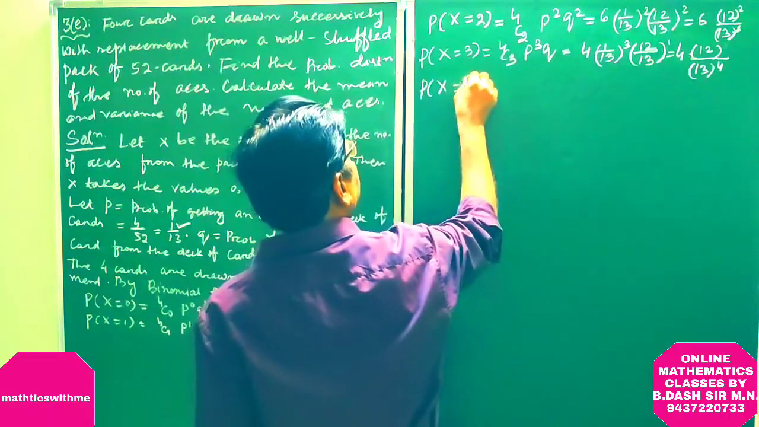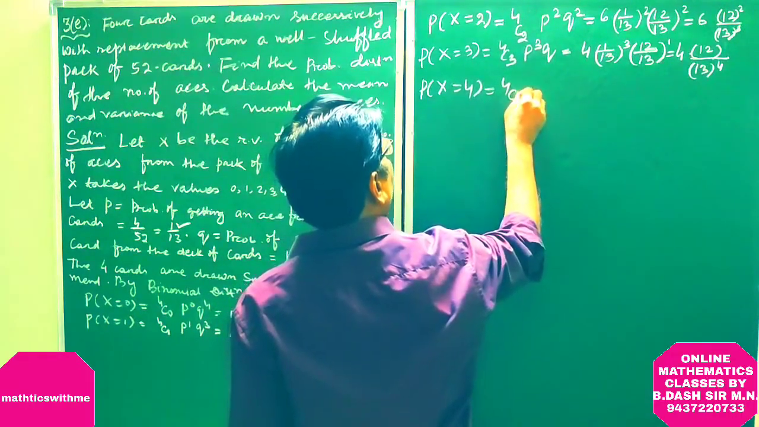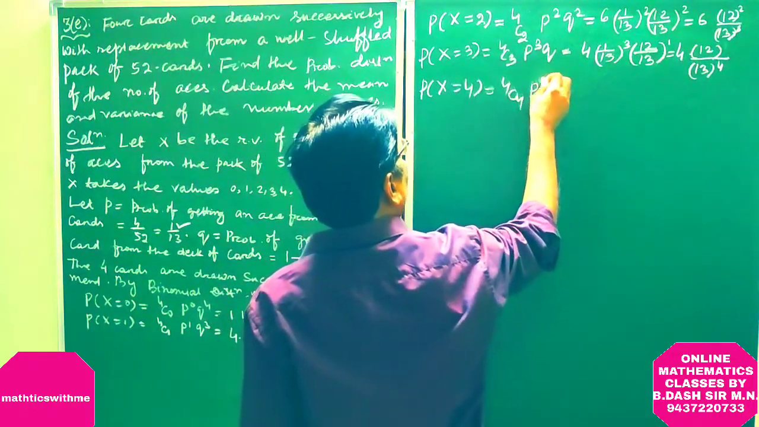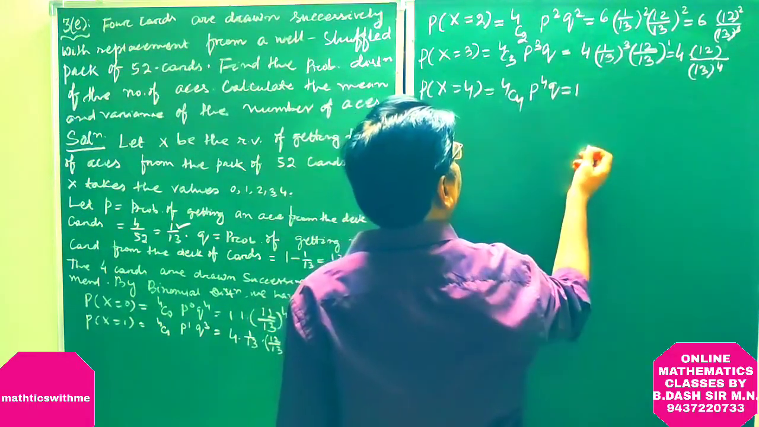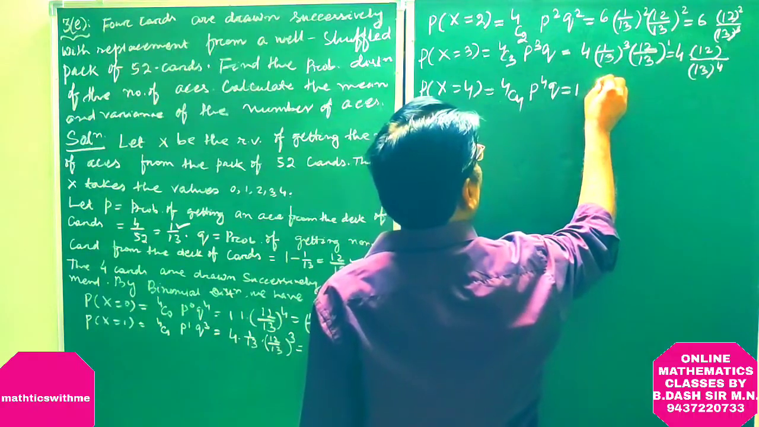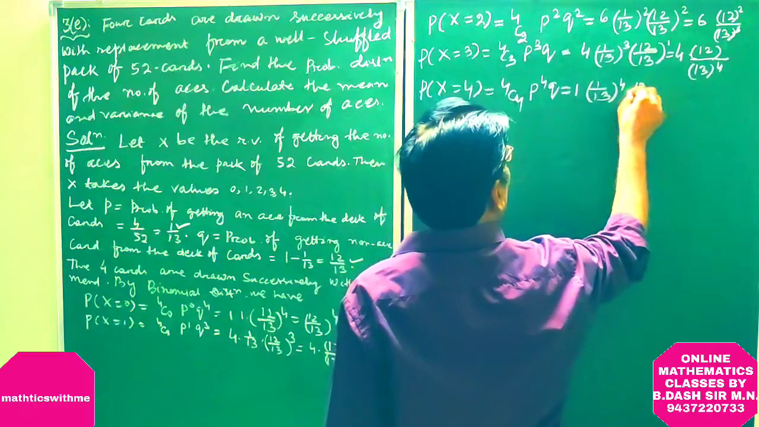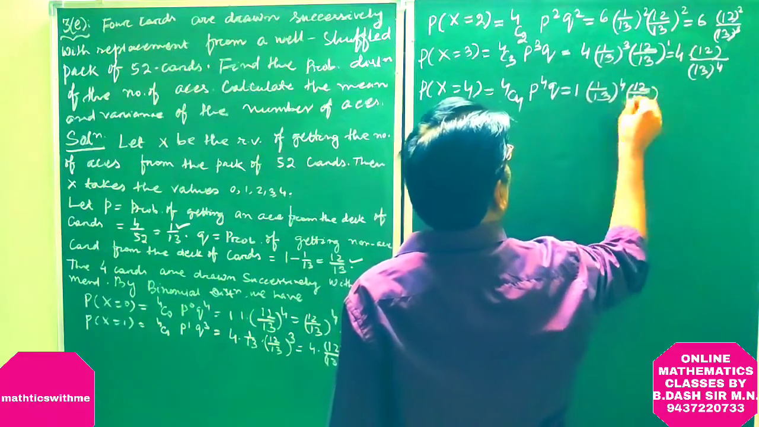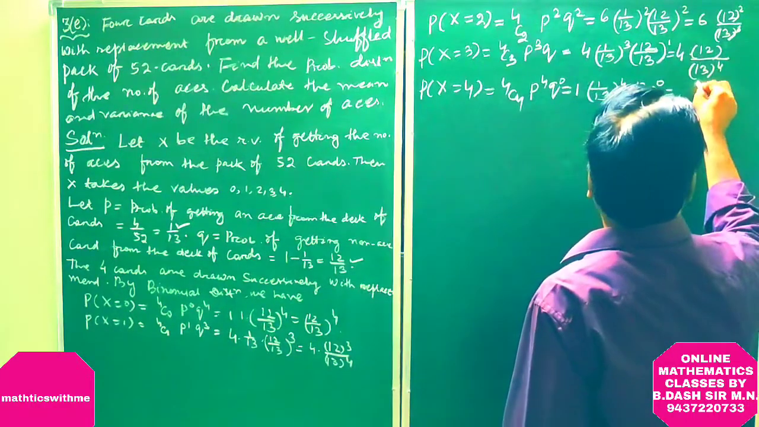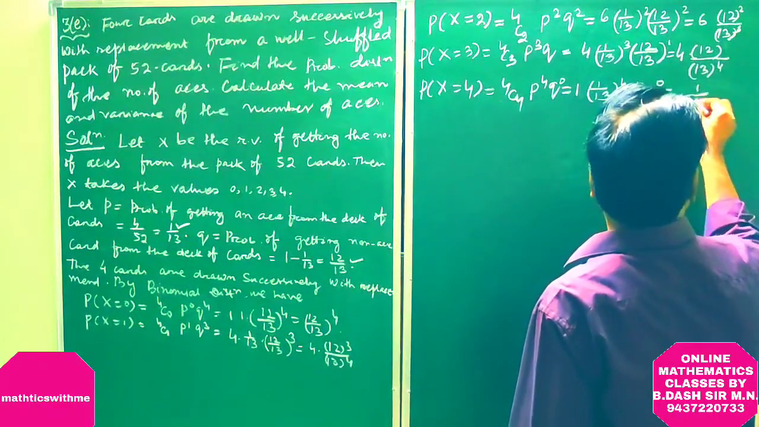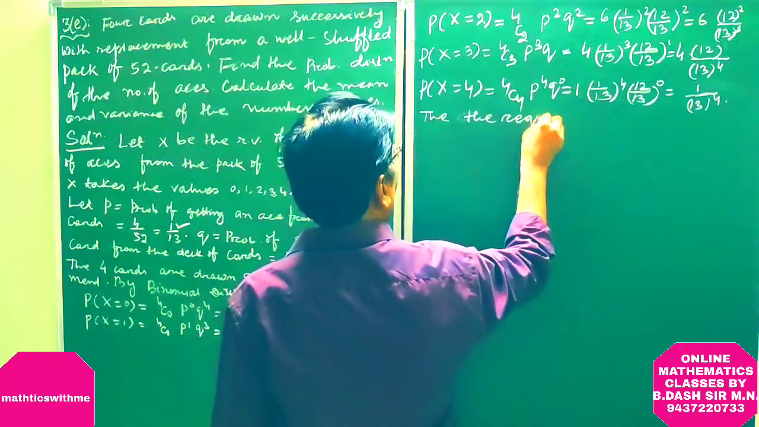Probability distribution at X equal to 4. 4C4 P to the power 4 Q to the power 0. This is 1 by 13 to the power 4 times (12 by 13) to the power 0, which is equal to 1 by 13 to the power 4.